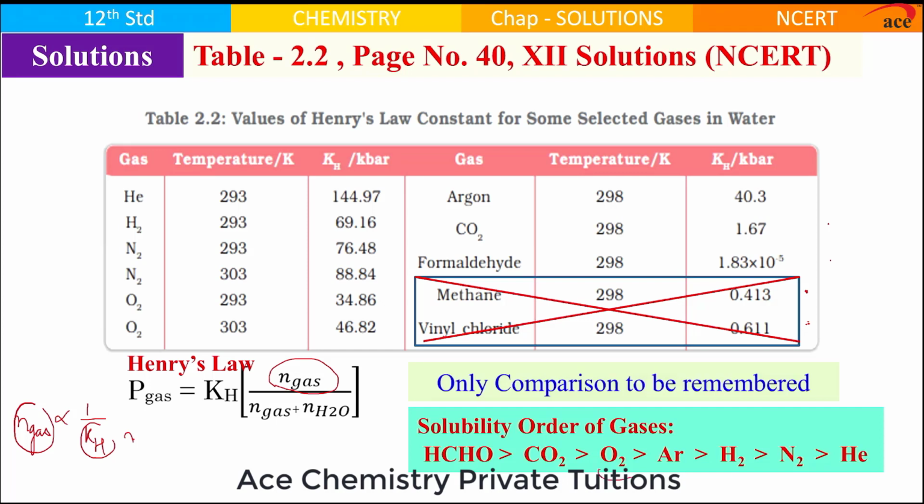All these gases show solubility due to dipole induced dipole force. The question is, whose dipole are we talking about? Water. And whose induced dipole? These gases. When these gases come closer to water, they get polarized and an induced dipole develops. So, that was about the understanding of table 2.2.